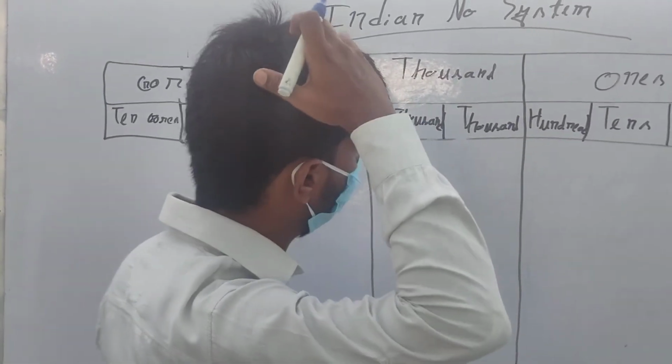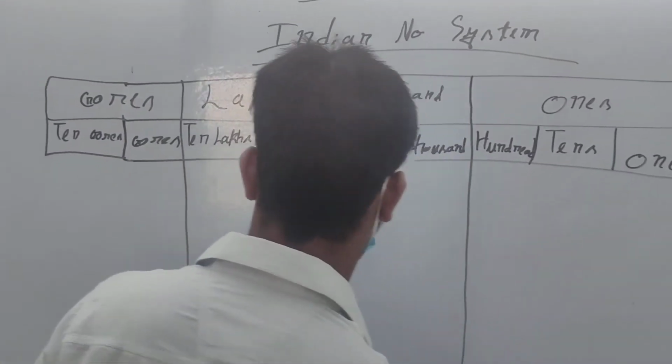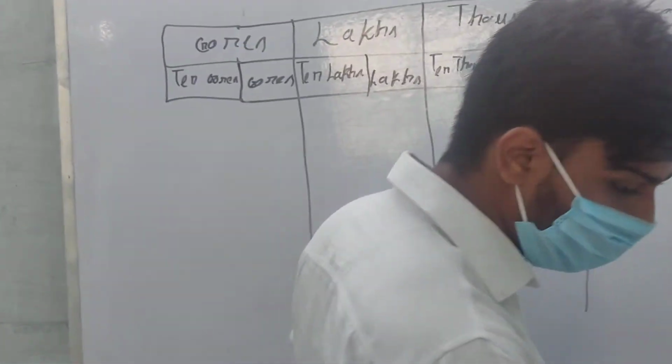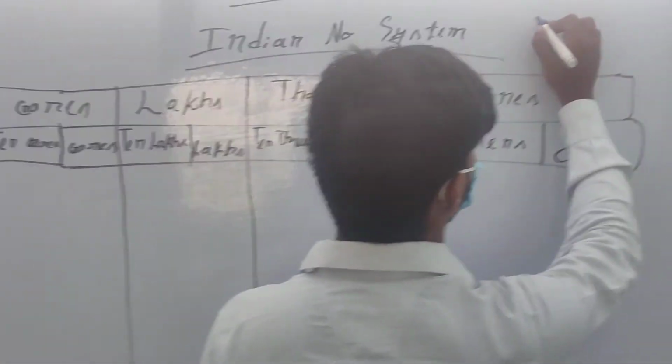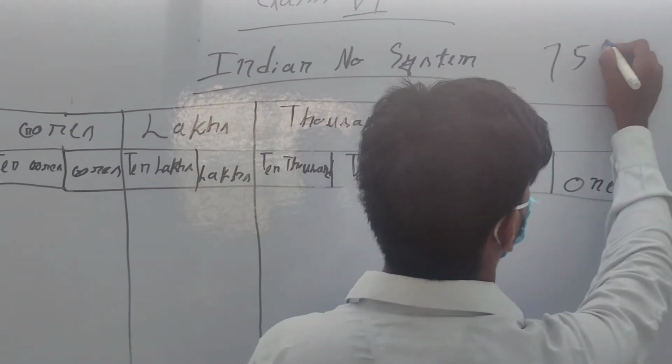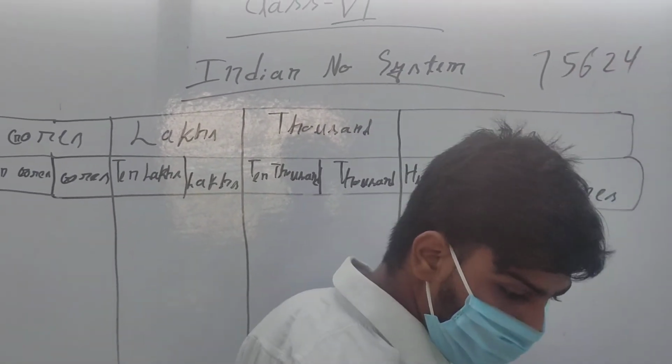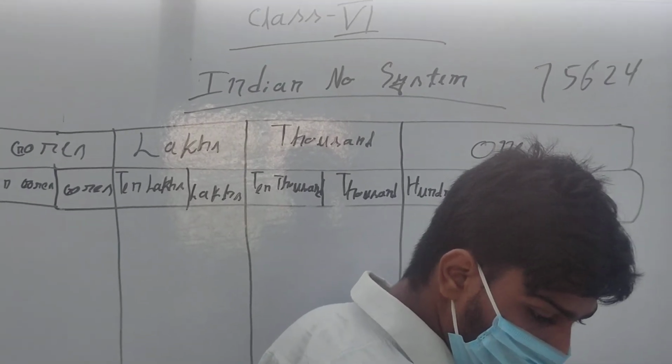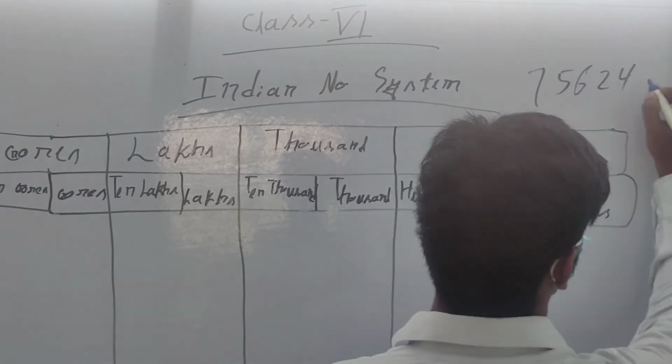Now I am taking an example, the number 7, 5, 6, 2, 4, 9, 0, 8.